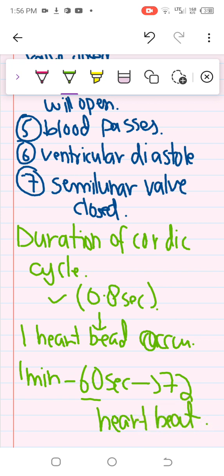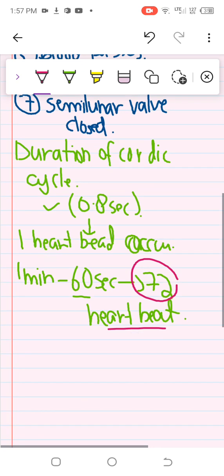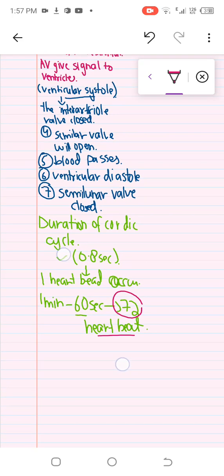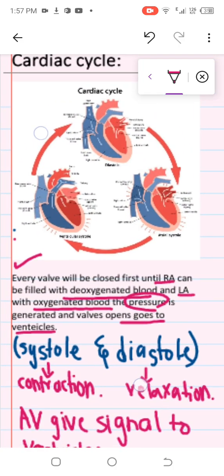And remember this: 72 times the SA node will do self-depolarization, meaning it takes ions inside the cell. So 72 heartbeats will take place in 60 seconds. If I talk about the ventricles, in the ventricle 60 ml of blood is pumped, which we're going to discuss later on.